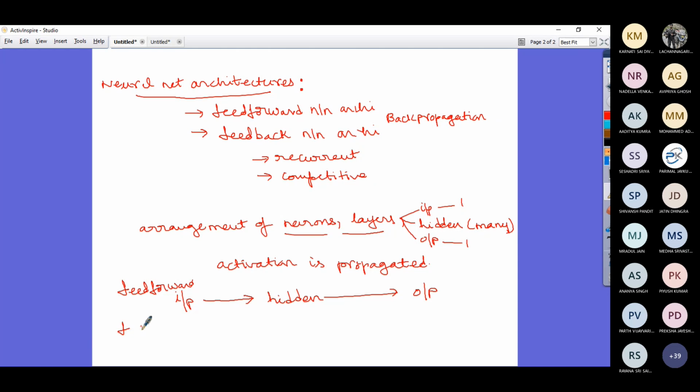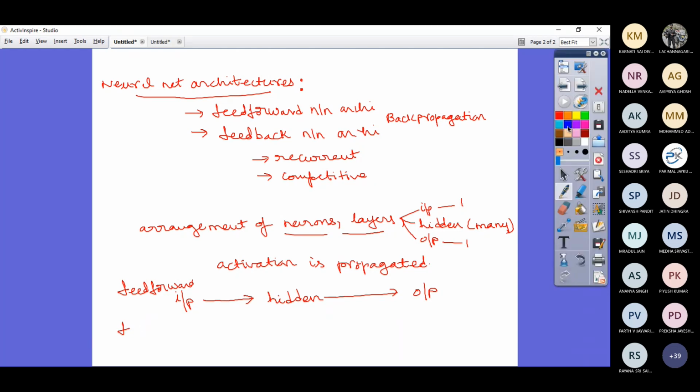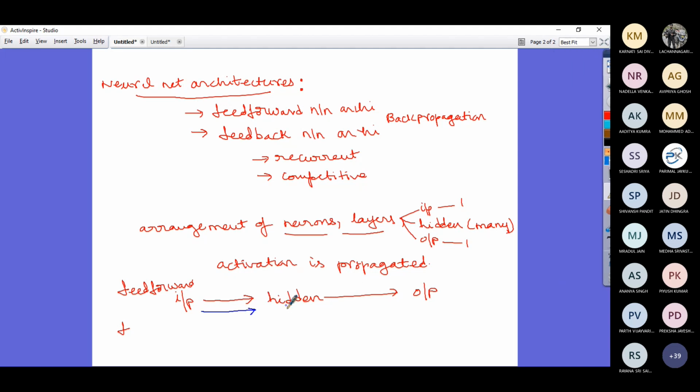What happens in the feedback neural network is, the input activation propagates from the input layer to the hidden layer, and from the hidden layer to the output layer.